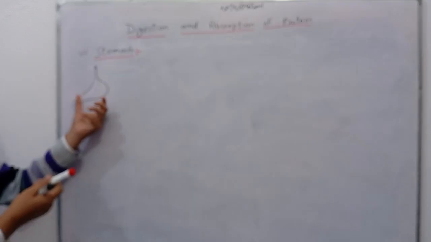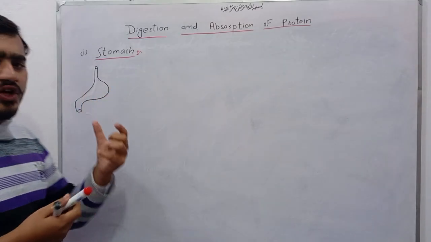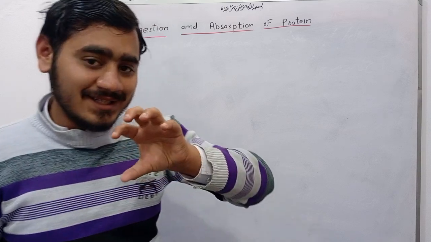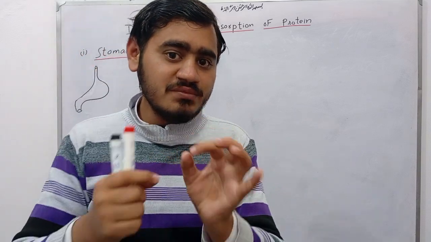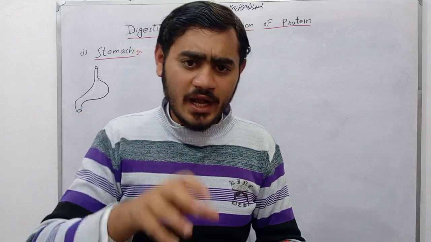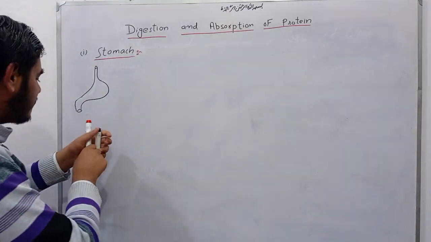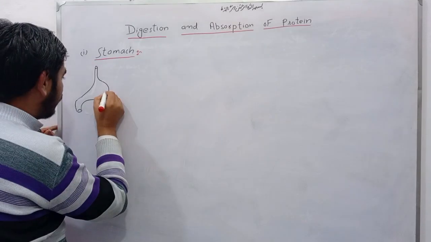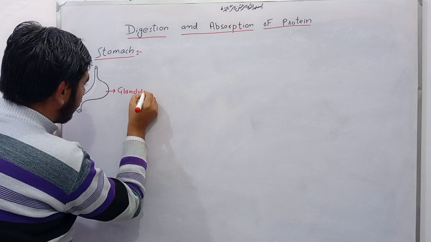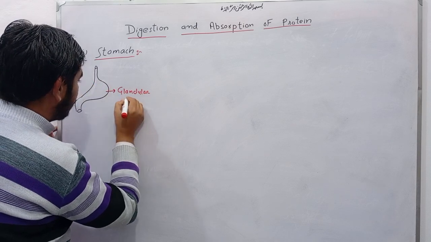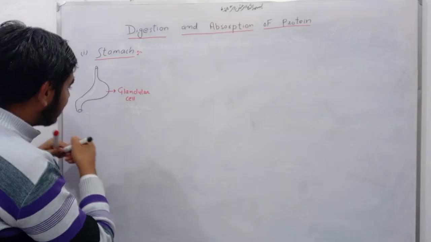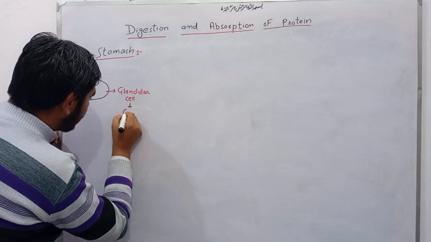Now, this stomach is made up of epithelial tissue and glandular tissues. And the glandular tissue is made up of similar cells that perform the same function. These glandular cells release gastric juice.